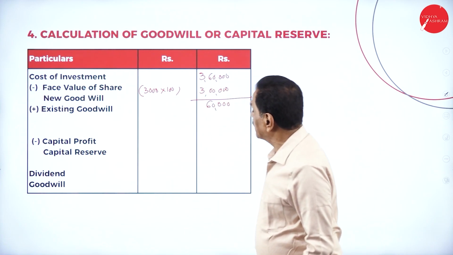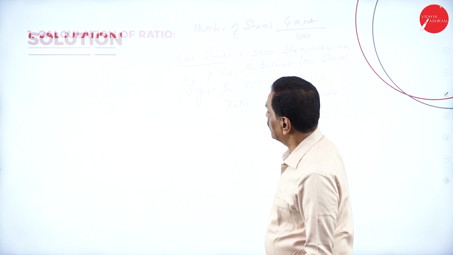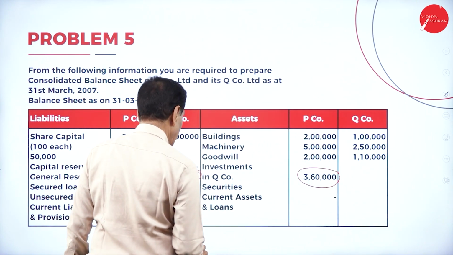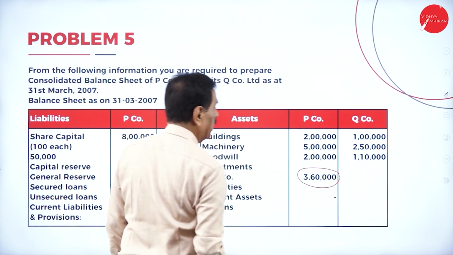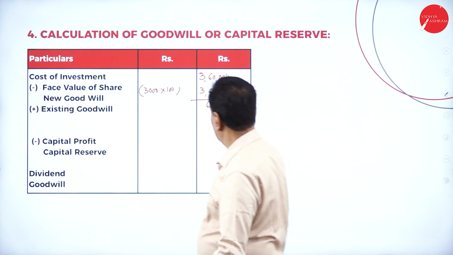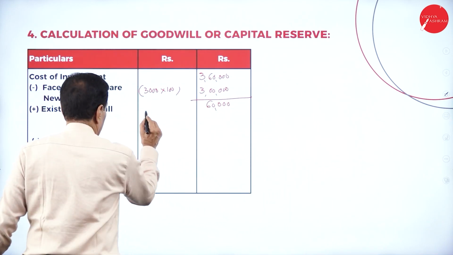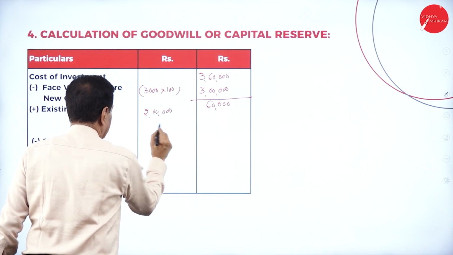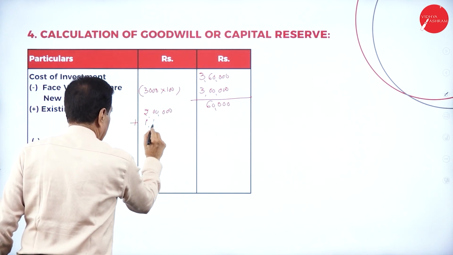Excess, new goodwill is 60,000. Now, existing goodwill, see that, what are the existing goodwills there? Your existing goodwill 2 lakh plus 1 lakh 10,000. Here 2 lakh plus 1 lakh 10,000.